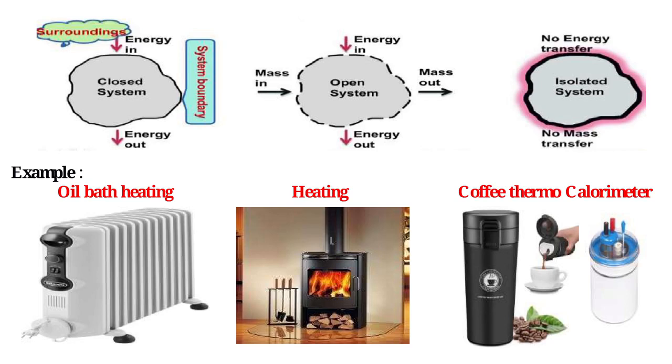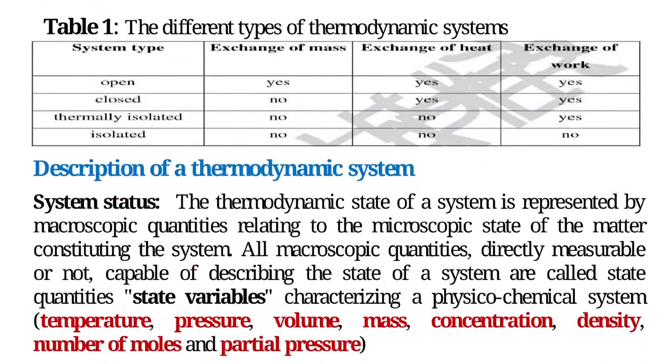A system is heterogeneous if it has several phases or if the single phase has different properties depending on the regions considered. A system can be open, closed, or isolated. Closed system: it can only exchange energy with the outside world. Open system: it can exchange matter and energy with the external environment. Isolated system: an isolated system cannot exchange either matter or energy with the outside world. Example: water bath, heating coffee, thermocalorimeter. Table 1. The different types of thermodynamic systems.